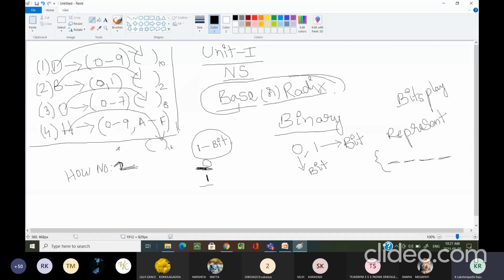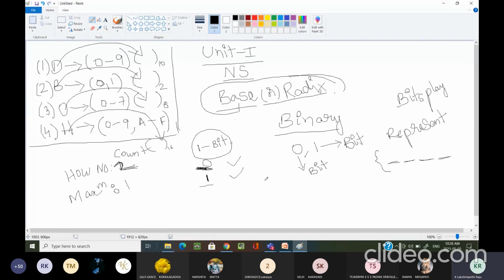The count is 2. How many numbers can I write? 2, the first number and the second number. What is the maximum number I can write? If I consider one bit, the maximum number I can write is 1.